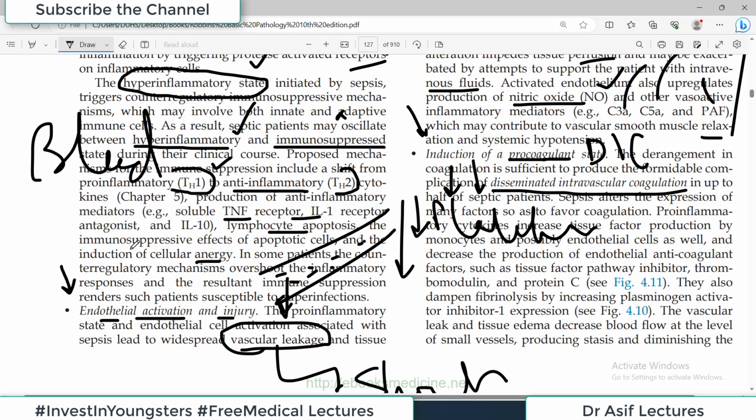This is called consumptive thrombocytopenia. यानी platelets are now consumed in making the thrombi because the patient is under the state of septic shock. So that's all very important. ठीक है, आगे पढ़ते हैं.